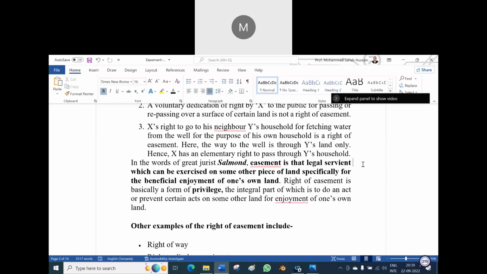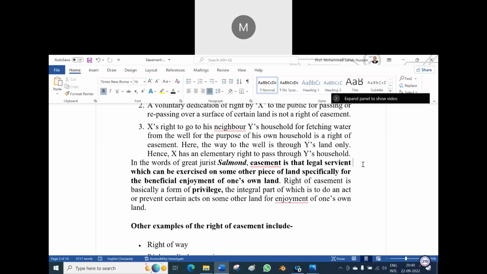Answer is no, because there is a specific path, you can use it. But you cannot ask for the shortcut. Is it clear? Yes, sir.